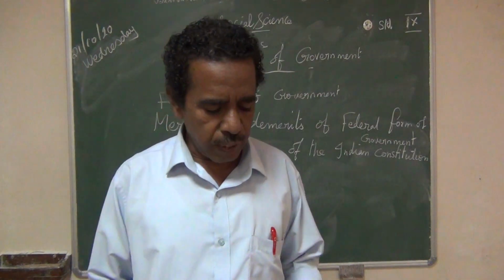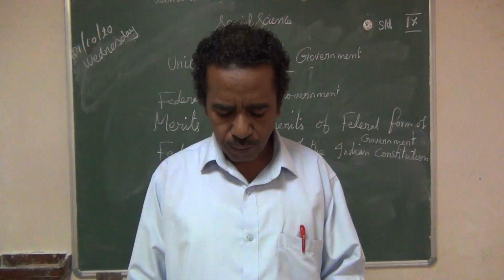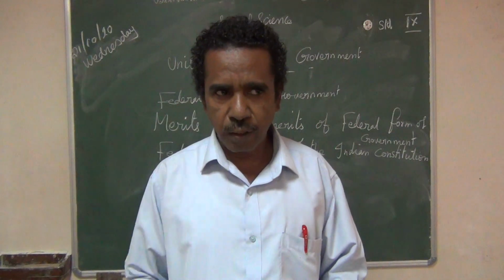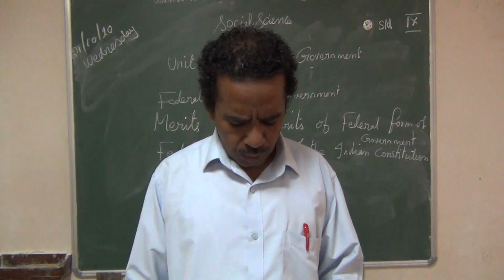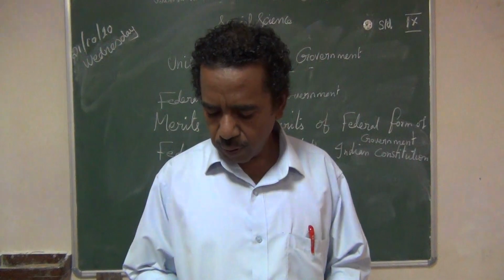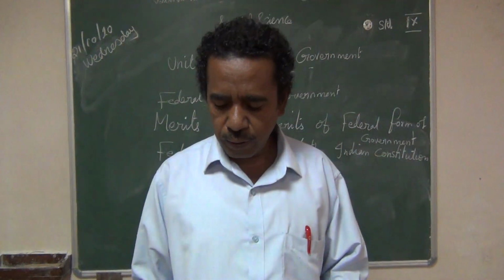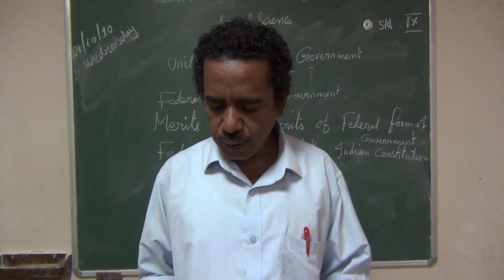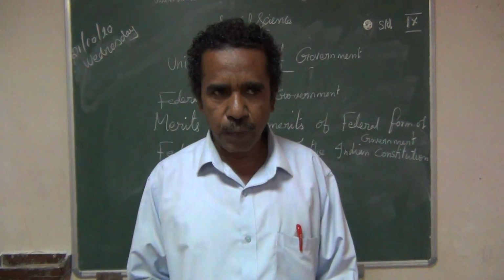And we have seen the types of constitution, that is written and unwritten constitution, federal, unitary, flexible and rigid constitution. Like these types of constitution we have seen. And also we have seen the unitary form of government. Unitary means central, only one government at the center. That is a strong government. We have also seen the merits and demerits of the unitary form of government.